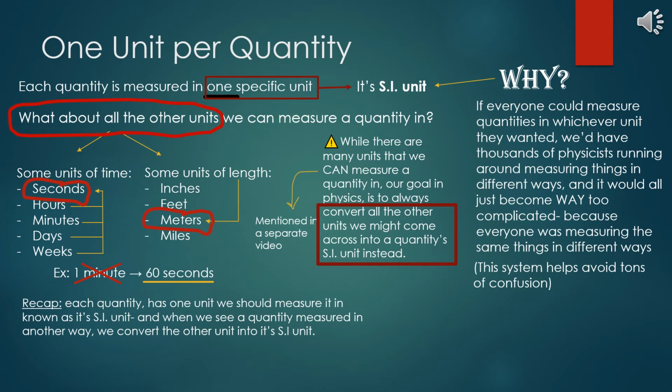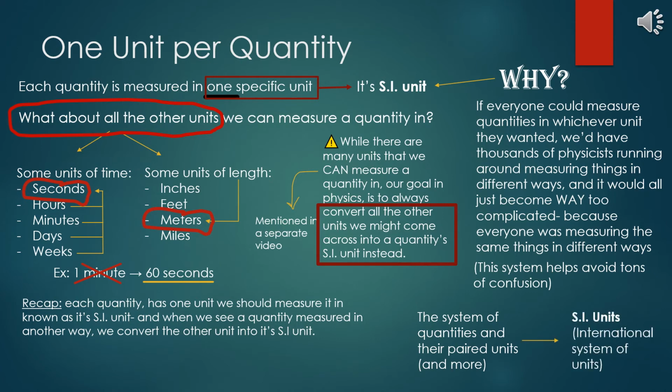And guess what? This system of quantities and units and the many things with them, is known as the International System of Units, or SI units, and it's the system that gives each quantity its one SI unit. Don't get too confused by the name though. That's just the name of our standard system across the world that displays all of our quantities and the units we use with those quantities.